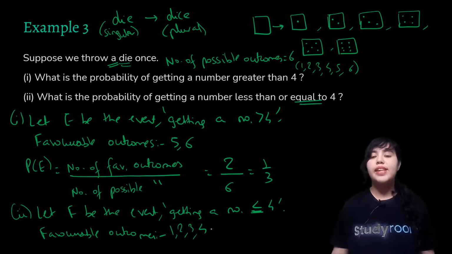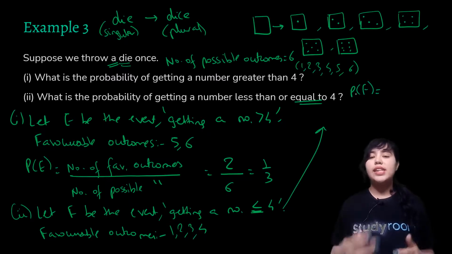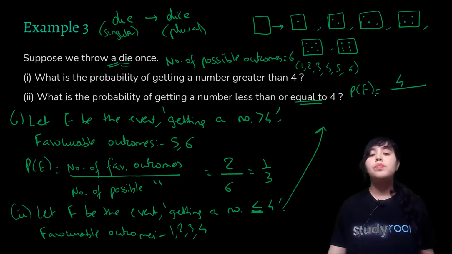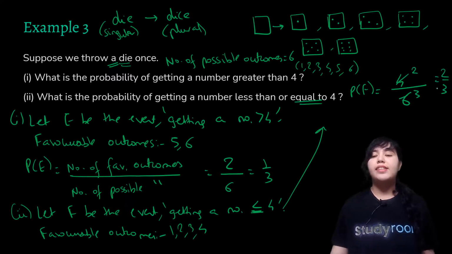How many favorable outcomes are there? 4. So the probability of F, which means getting a number less than or equal to 4, will be the number of favorable outcomes, which are 4 in this case, 1, 2, 3 and 4, and the number of possible outcomes would be 6, numbers ranging from 1 to 6. Can we simplify this fraction? Yes. This will become 2 by 3.